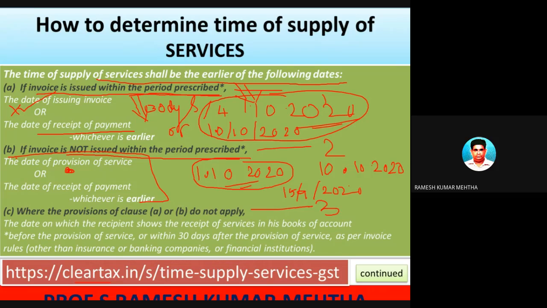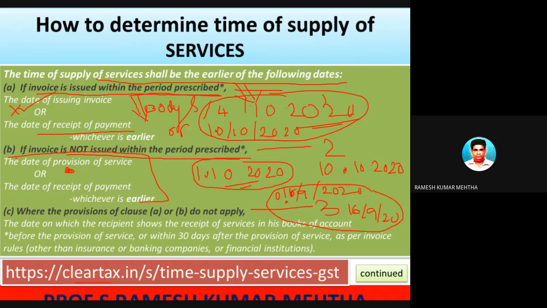Sorry, it will be, for example, 1/9/2020, because it is 30 days within which. So this is one, and the other is the date of receipt of payment. If the date of receipt of payment is, for example, 16/9/2020, then among these two dates, whichever is the earliest is the time of supply of service.